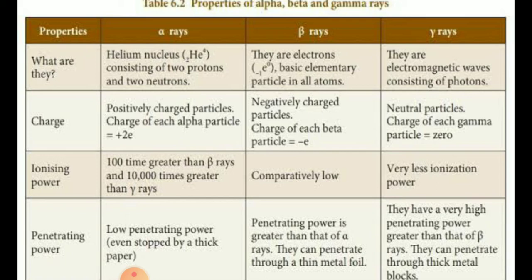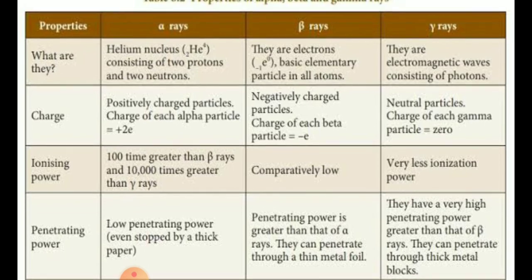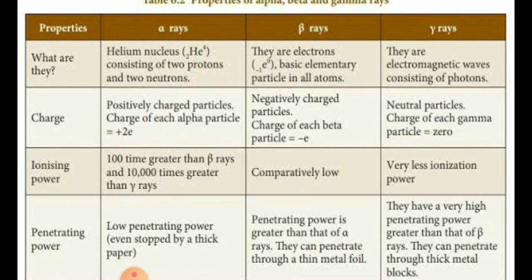Next is the charge. What charge do alpha rays have? Alpha rays have positive charge, you could see two positive. Beta rays are negatively charged particles, and gamma rays have zero charge.